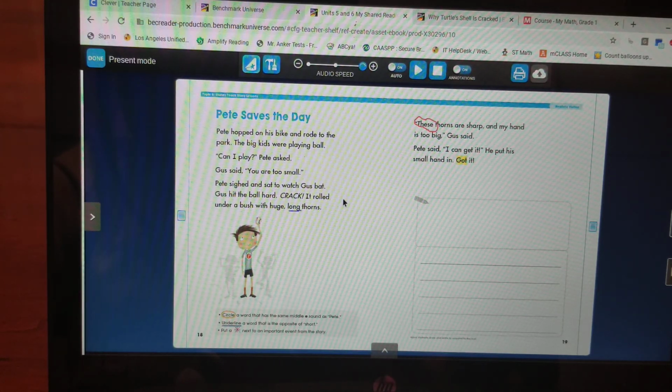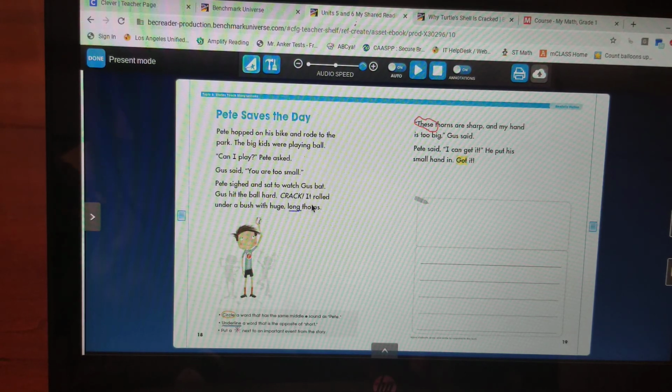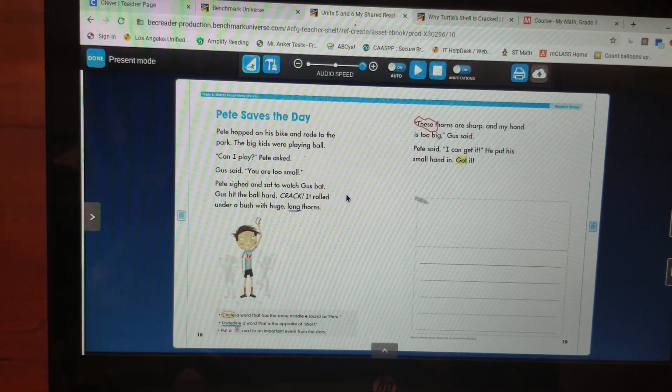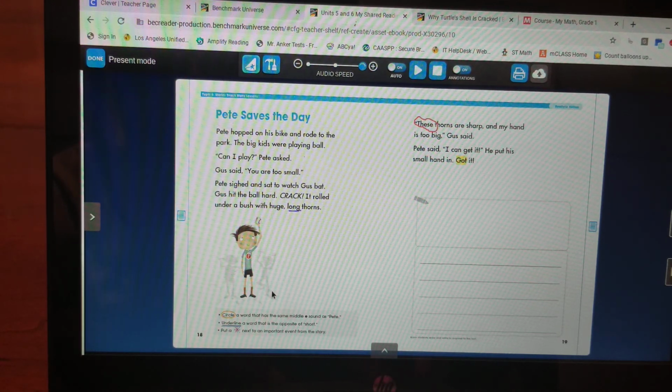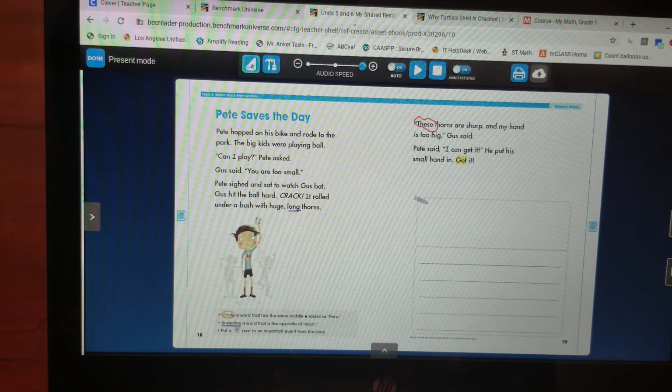Oh, I think that's another important event because we've read the story and we know once the ball gets under the bush, that becomes a problem and nobody could get it except for Pete because it turns out his hands were small enough. So let's do that.